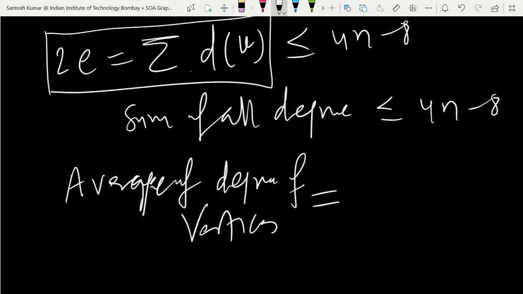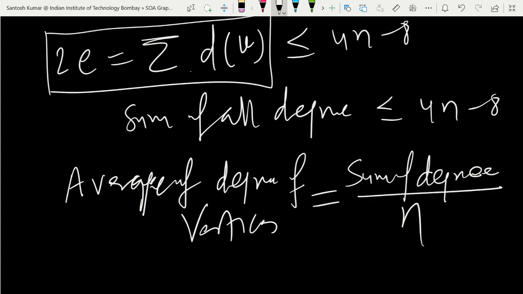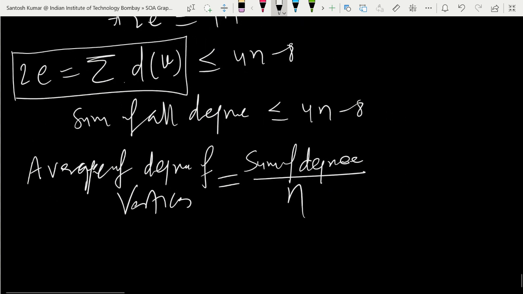Suppose you have the sum of 10 numbers. If I ask you to find their average, how will you find it? Divide by n. Correct. So the average degree of vertices is the sum of degrees of vertices divided by n. I'm talking about the average degree.